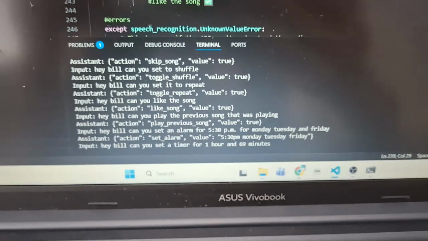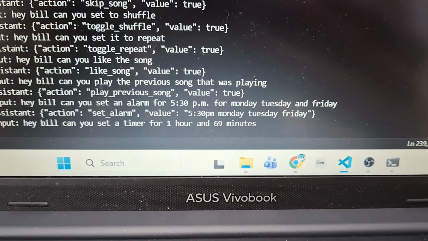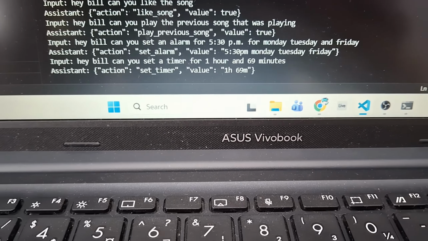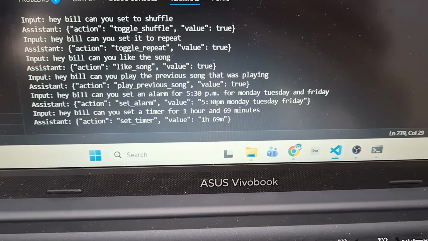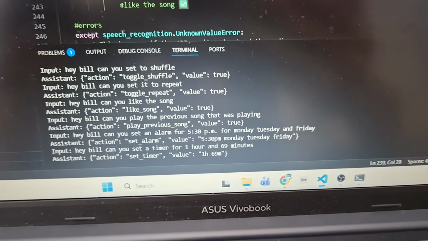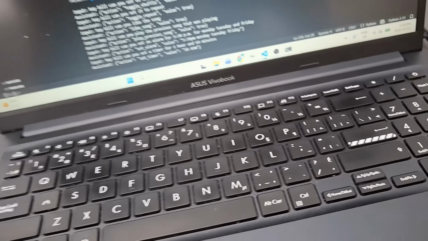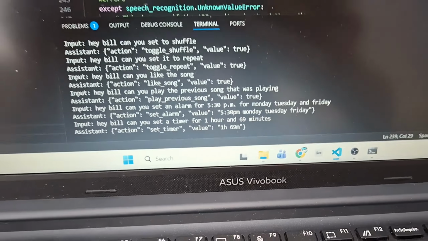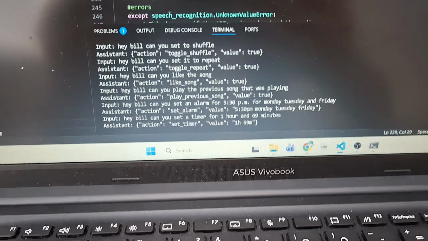Okay. I did not do the modulo thing where if it's 69 minutes it would convert to 2 hours and 9 minutes. Action: set_timer. Value: 1H69, because I had some trouble doing that. So I'll just convert it after. Okay, yeah, but that works.